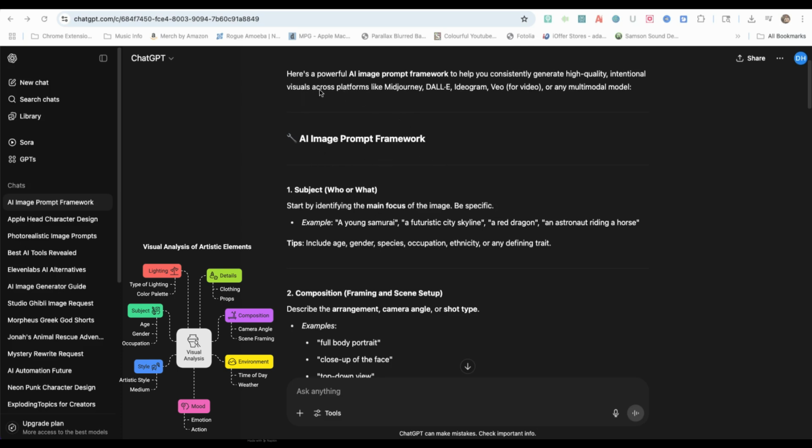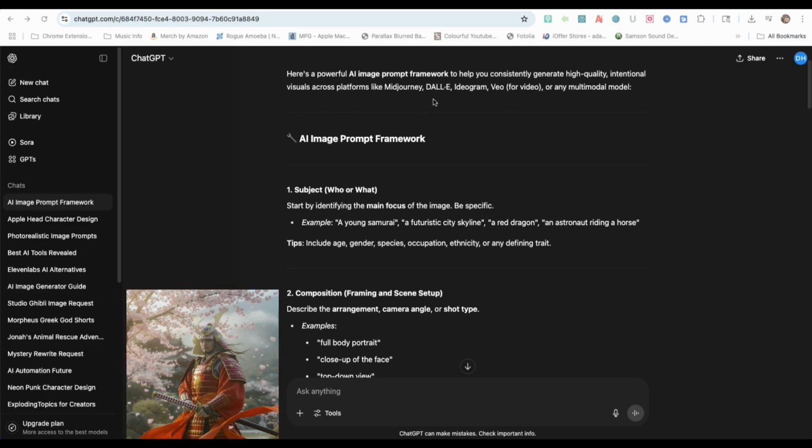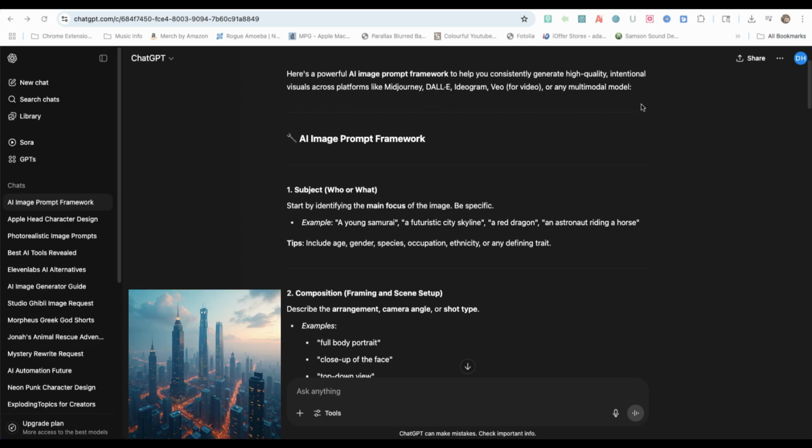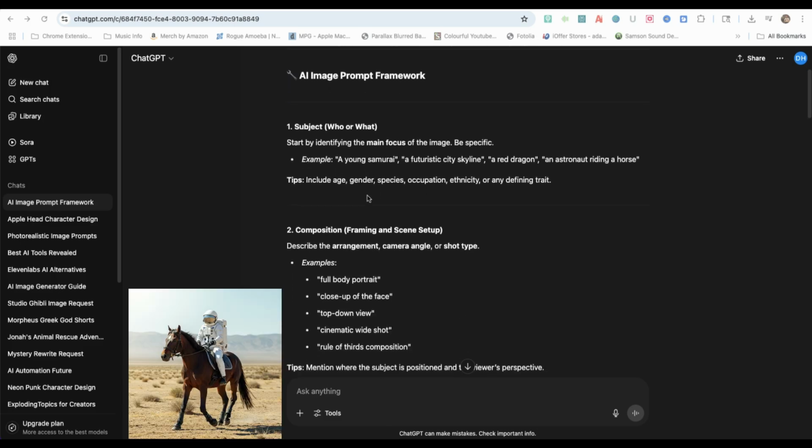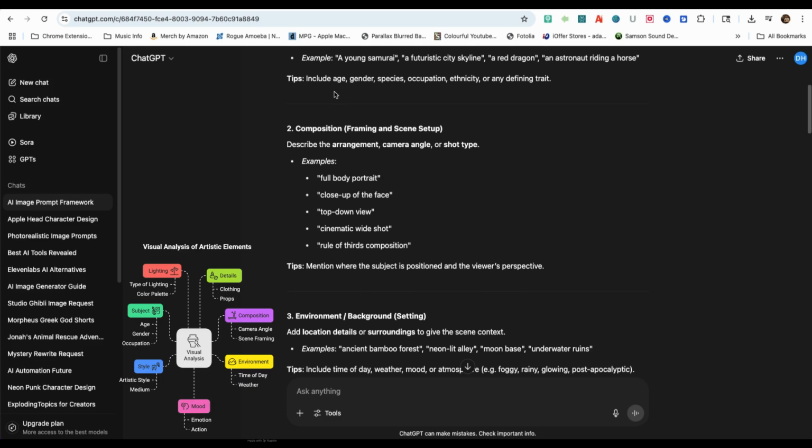First up is the subject, who or what. Here is where you identify the main focus of the image and be specific. For example, a young samurai, a futuristic city skyline, a red dragon, an astronaut riding a horse. You can also include age, gender, species, occupation, ethnicity, or any defining trait.